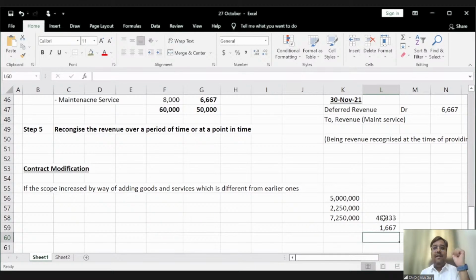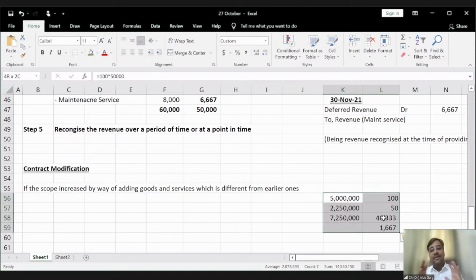Right. So what does it mean? It means the additional goods and services, the additional 50 mobile phones, are not at their standalone selling price. Right. So in this case, this contract will not be considered as a separate contract. This contract will be considered as a modification in the existing contract. Right. So this is having an impact on these things.